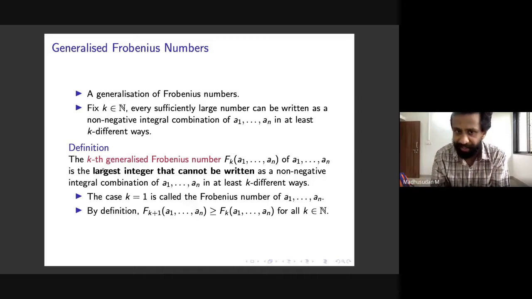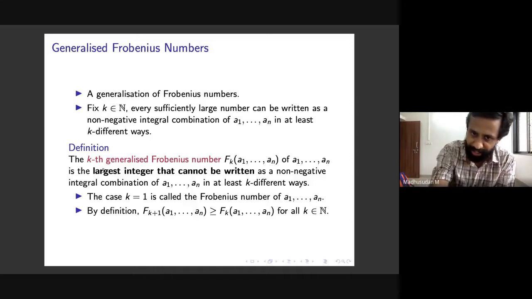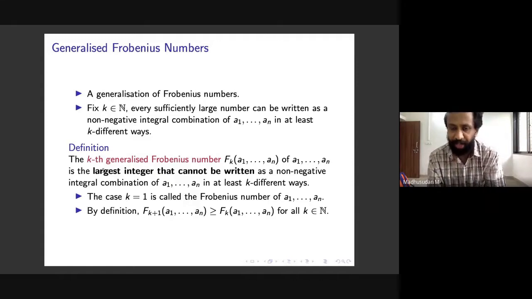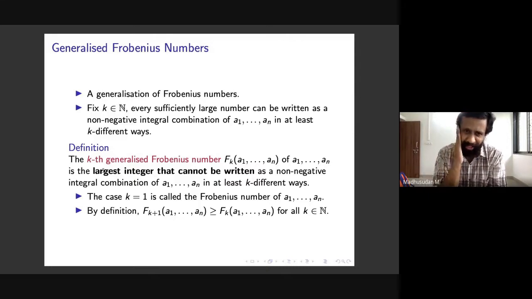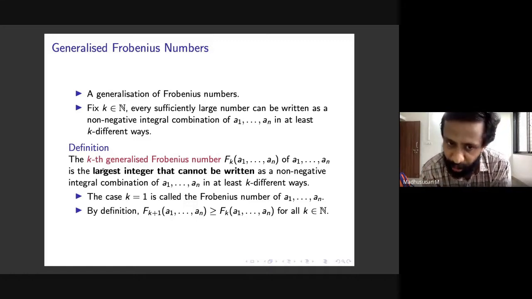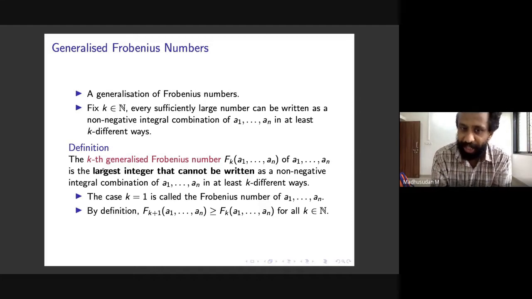Furthermore, you note that the sequence of numbers Fk is naturally monotonic in the following way: Fk plus 1 is greater than or equal to Fk for all k in the natural numbers. Why is this? If you go beyond Fk plus 1, then every natural number after that can be written as a non-negative integral combination of A1 to AN in at least k plus 1 different ways. So Fk can never be among those, so it has to be smaller than or equal to that. That is where this observation comes from.